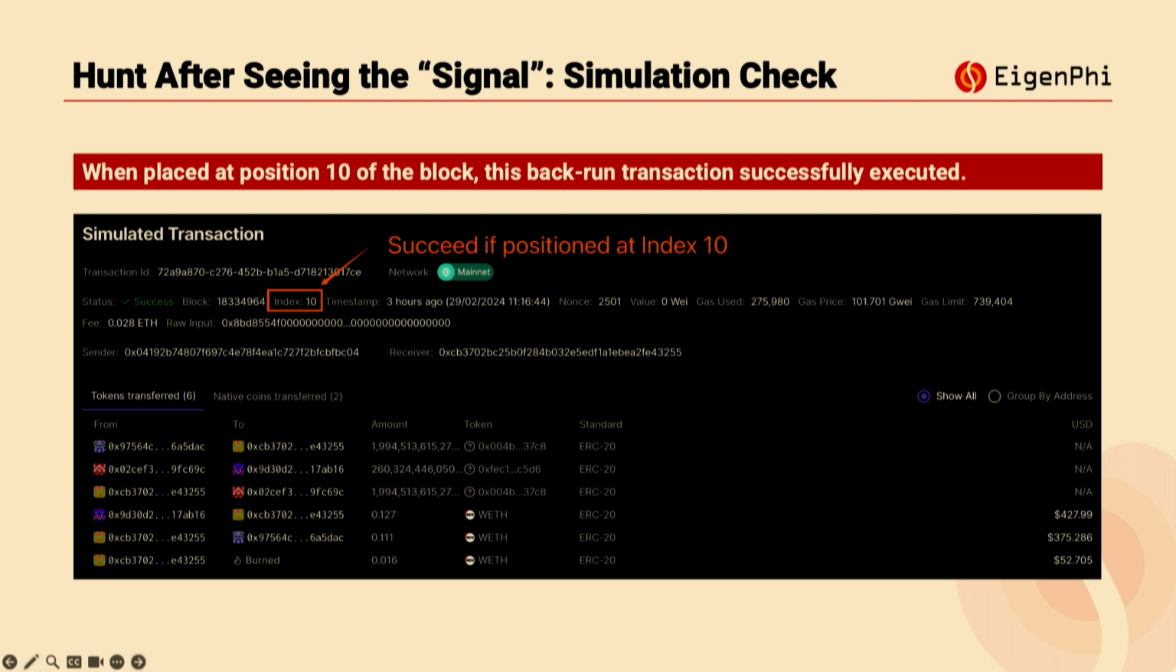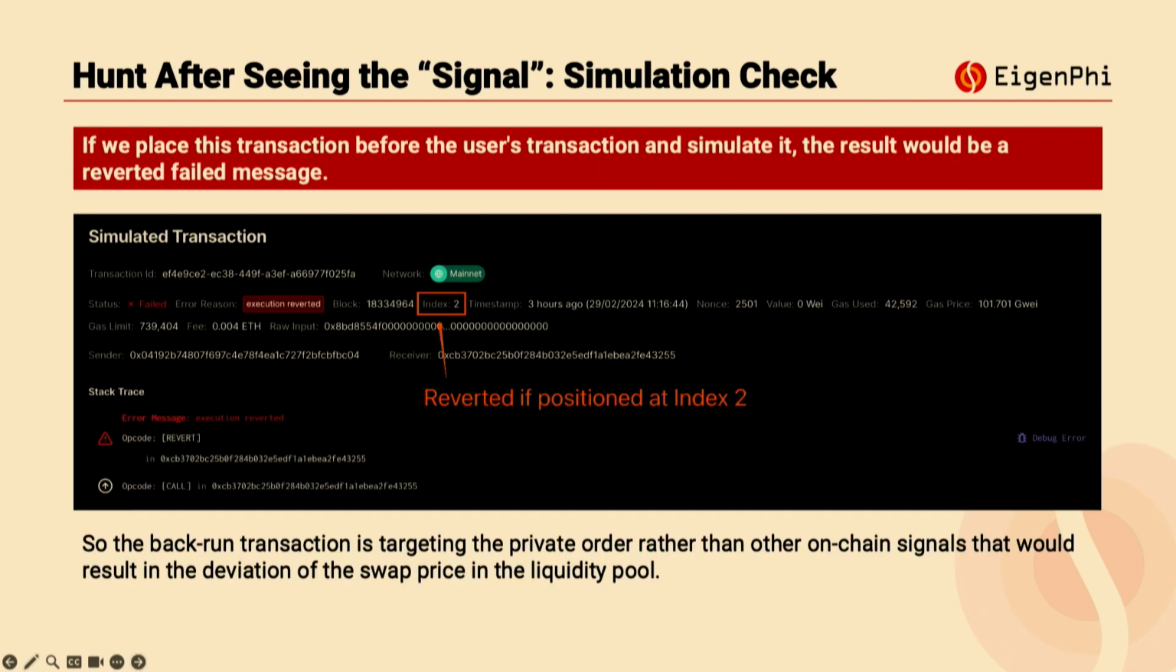on position 10, where this transaction happened, it will be successfully executed, right? But if we position this backrunning transaction in front of the privately submitted bundle, what will happen? If we position this transaction at position 2, yeah, it will be reverted. So it will return a reverted fail message. So we can say that before that MEV share bundle, there's no arbitrage space for those MEV bots to make profits. And this backrunning transaction is exactly targeting this privately submitted bundle.